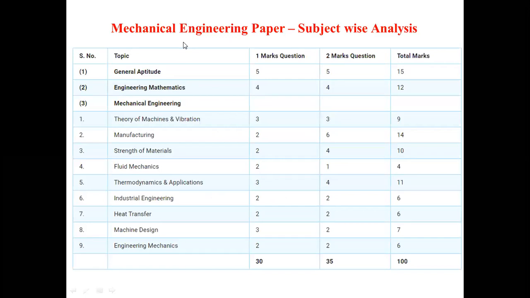This is about the mechanical engineering paper subject-wise analysis. As we have discussed, the main three subjects are general aptitude, engineering mathematics and mechanical engineering. Here the mechanical engineering subjects and mark allocation are given. This mark allocation differs from year to year, but the general aptitude and engineering mathematics marks are fixed. So here our subject is fluid mechanics.